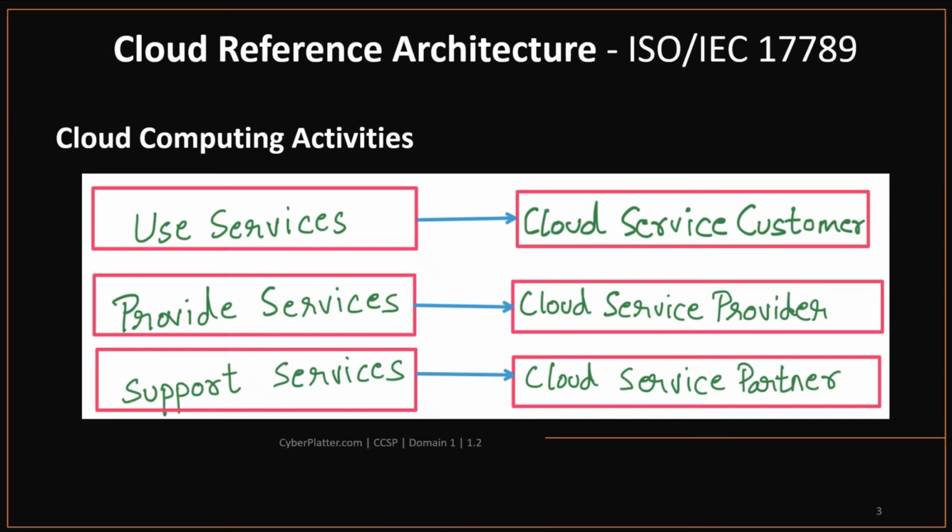Cloud computing activities. Similar to traditional computing environments, cloud computing requires a number of activities to be performed by several parties in order to build, deploy, secure, audit, and manage systems and data. Cloud computing activities fall into three groups. First is the activities that use services. This is mainly related to the cloud service customer. The second are the activities that provide services, and this is related to the cloud service provider. Then activities that support services, and these are related to the cloud service partner.